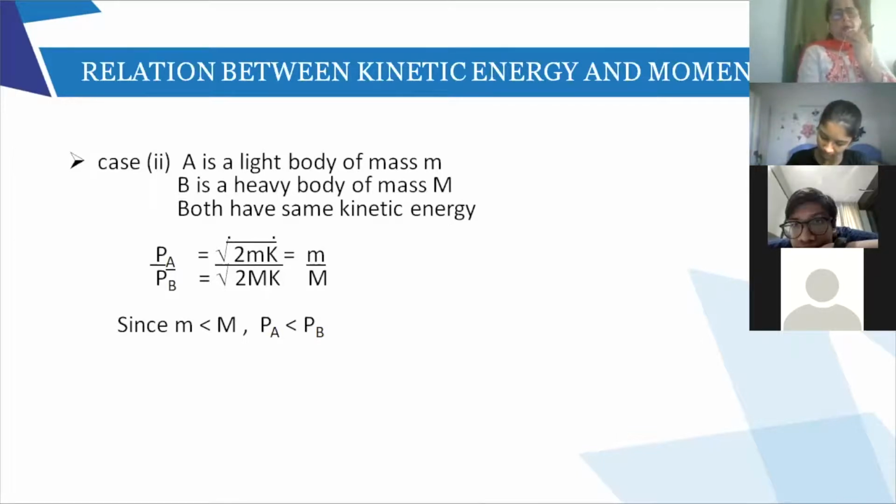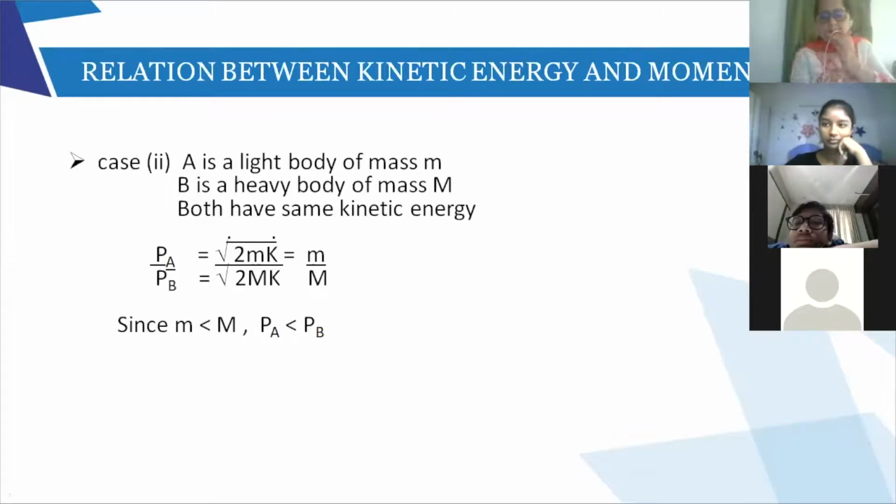Now, how is momentum related to kinetic energy? Momentum equal to root 2mK. So for the lighter body root 2 small mK and for the heavier body, I take the ratio. It comes as root m upon root M. Since m is less than M, in this case the momentum of the lighter body will be lesser than the momentum of the heavier body. So if the kinetic energies are same, then the lighter body has a lesser momentum. But if the momentums are same, then the lighter body will have a greater kinetic energy.